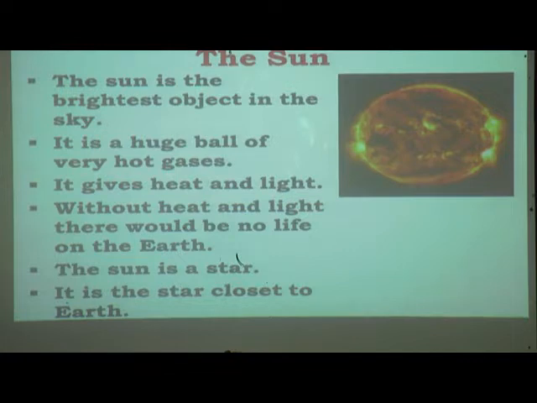The sun is filled with hot gases. And what does the sun give us? Yes, you can see on the board and tell me. Yes, the sun gives us heat and light.